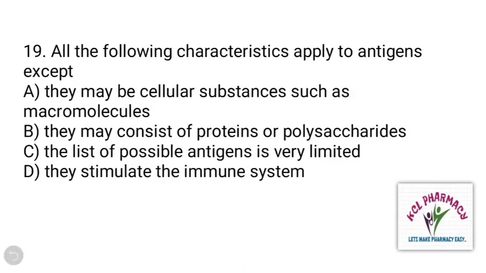Next question. All of the following characteristics apply to antigens except. And the right answer is C. Next question.